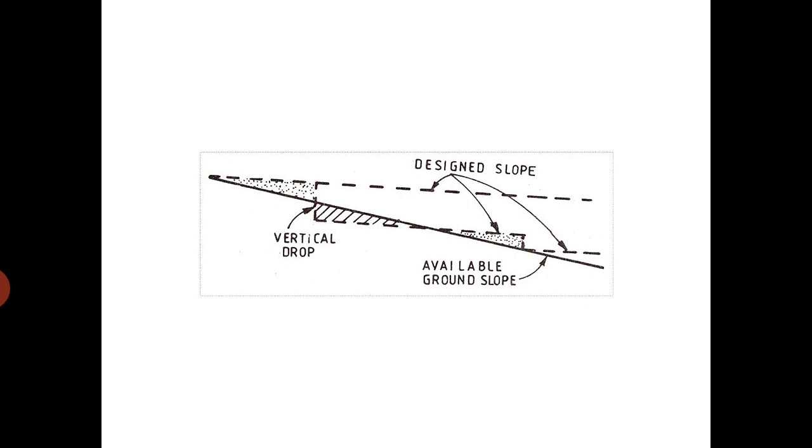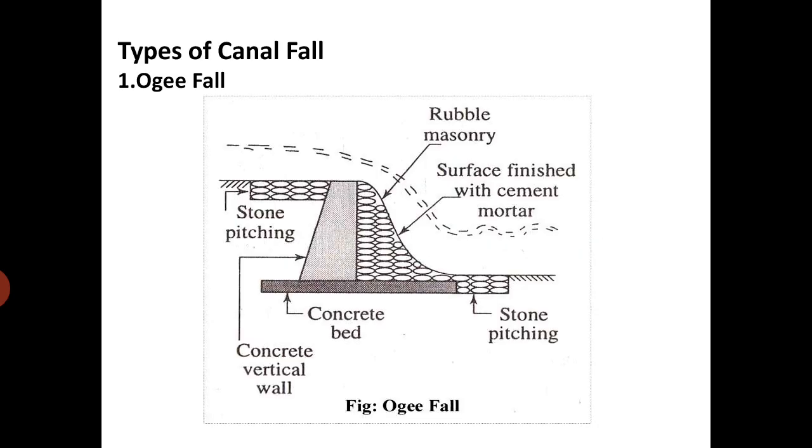This diagram shows the natural ground slope and the designed slope of the canal. This difference is adjusted by constructing various types of canal fall. There are different types of canal fall. First one is the ogee fall. In water resource engineering we have seen the ogee fall, where water is allowed to flow over an ogee shape.